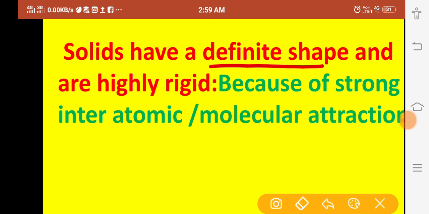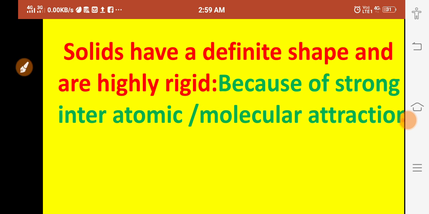And if they are fixed, they can't move, and a strong intermolecular force of attraction means it is highly rigid. Understood? So once again, solids have a definite shape and are highly rigid because of a strong intermolecular force of attraction between the molecules or atoms.